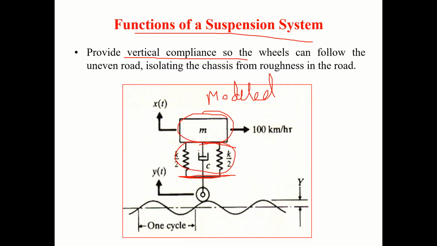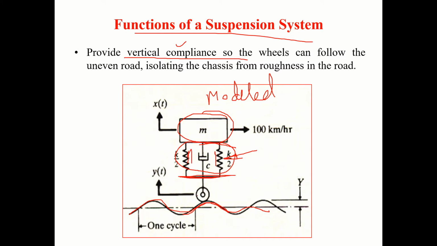Okay. Now, what exactly does this suspension do? So suppose you have a road profile like this, it will maintain vertical compliance. What it means is when it is on the ridge of a road like this, you see here the springs compress, correct?